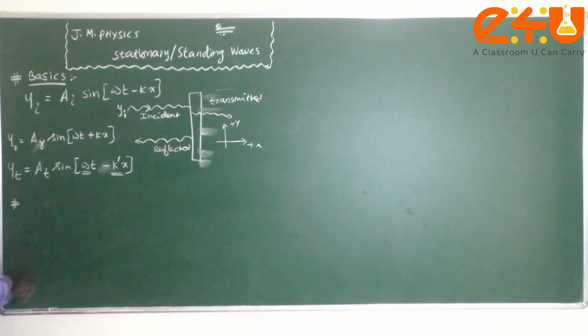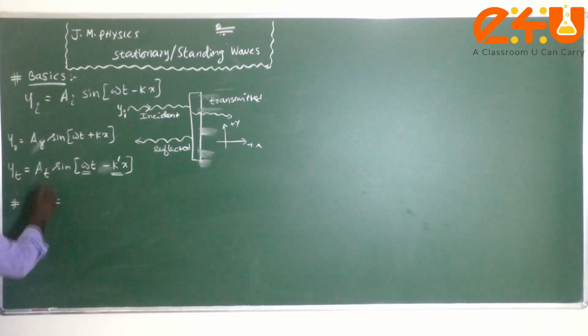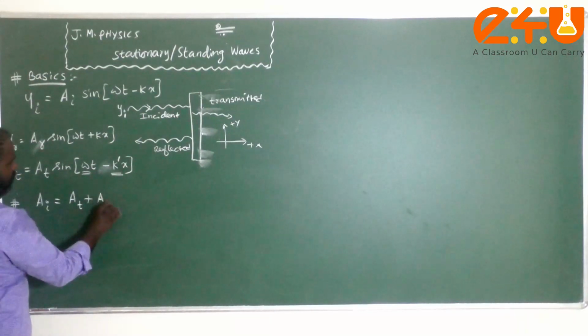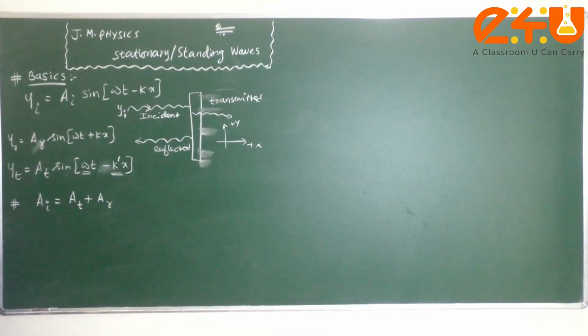From this discussion, the amplitude of the incident wave is related to the amplitudes of the transmitted wave and the reflected wave.